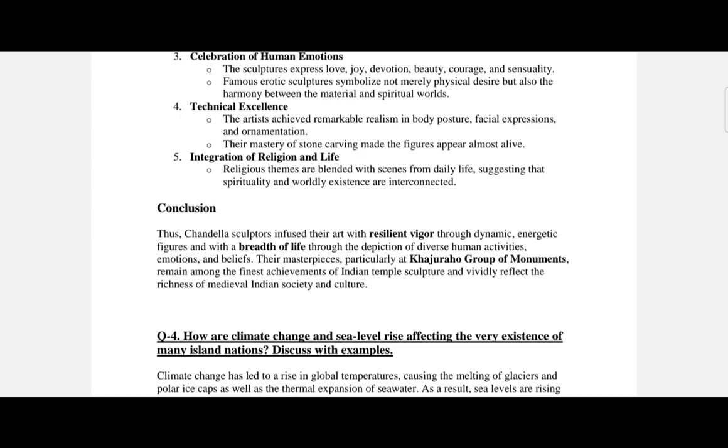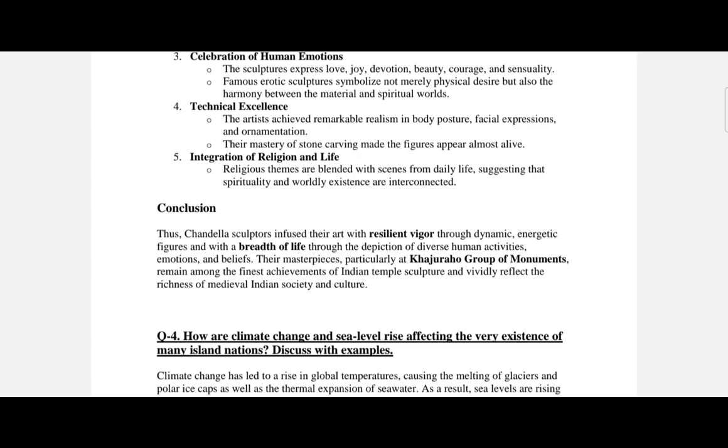Their masterpieces, particularly at the Khajuraho group of monuments, remain among the finest achievements of Indian temple sculpture and vividly reflect the richness of medieval Indian society and culture. Chandela sculpture immortalized human emotions and divine ideas about everyday life with unmatched energy and breadth.